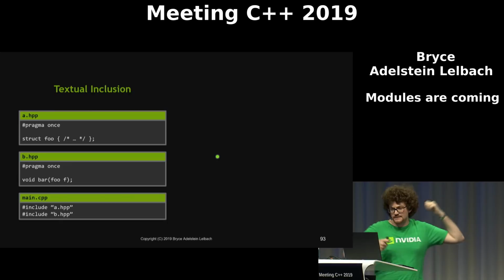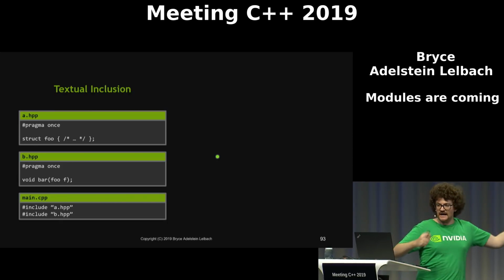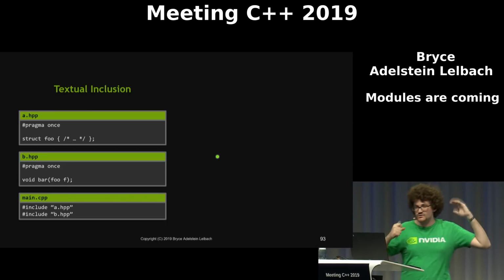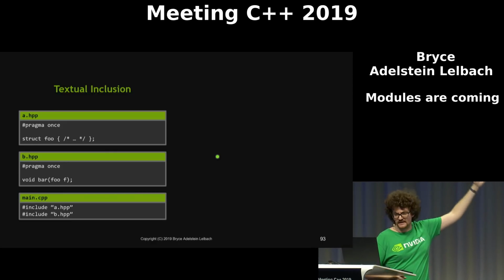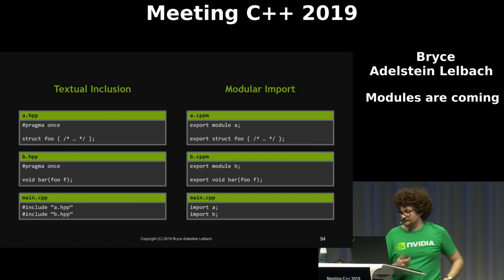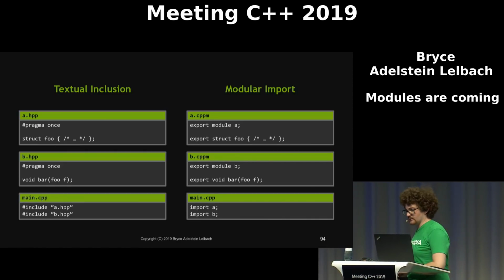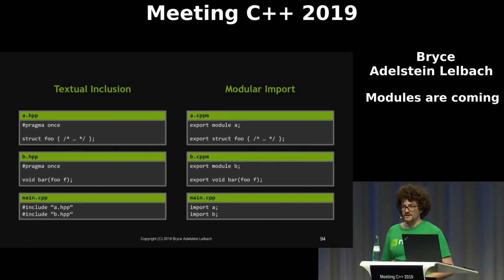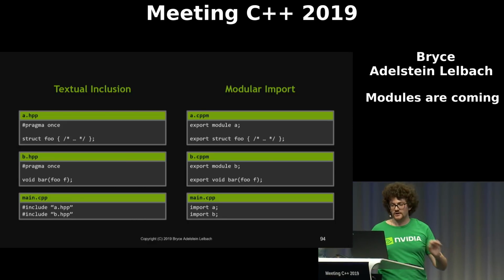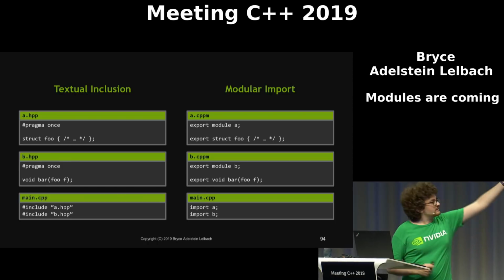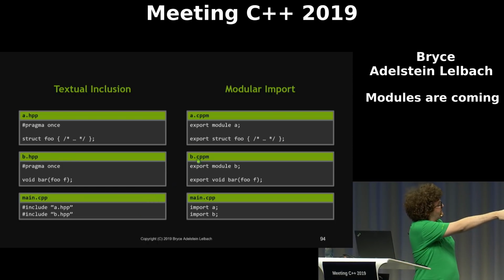What we would like is to be able to get a diagnostic about this. We would like the compiler to tell us, you can't do that. I don't know what foo is in the context of B here. In the modules world, you cannot do this, because in the modules world, interfaces are translation units. So this b.cppm here is compiled as a separate translation unit. It's not compiled as part of main.cpp.